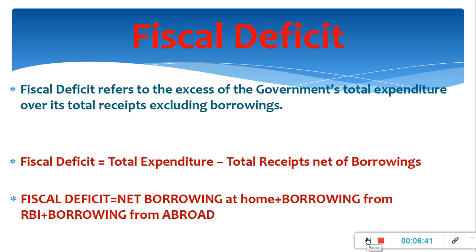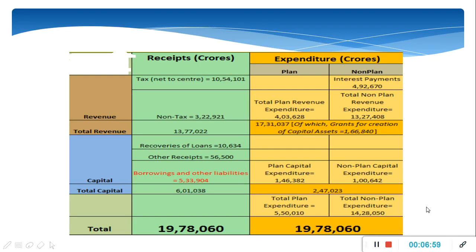Revenue deficit is a part of fiscal deficit. So, a large share of revenue deficit in fiscal deficit indicates a large part of borrowings is used to meet government's consumption expenditure rather than investment expenditure. You can see here in the picture, these are the receipts and expenditure of the government.